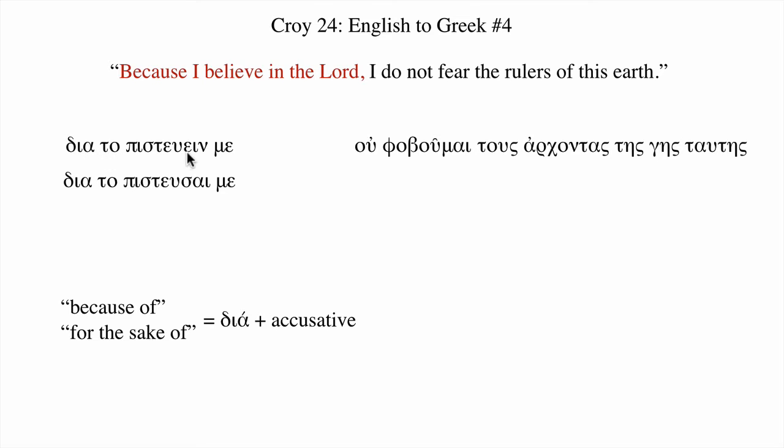So we want the accusative, and because the infinitive is a neuter noun, the infinitive article will be to. Because of the to believe. What's the difference between these two verbs? This is present active infinitive. This is aorist active infinitive. Either would be okay in this case. And how are we going to represent the I, the subject of this verb? Well, the subject of the infinitive is always in the accusative case. So we want to say because of the me believing. Because I believe.